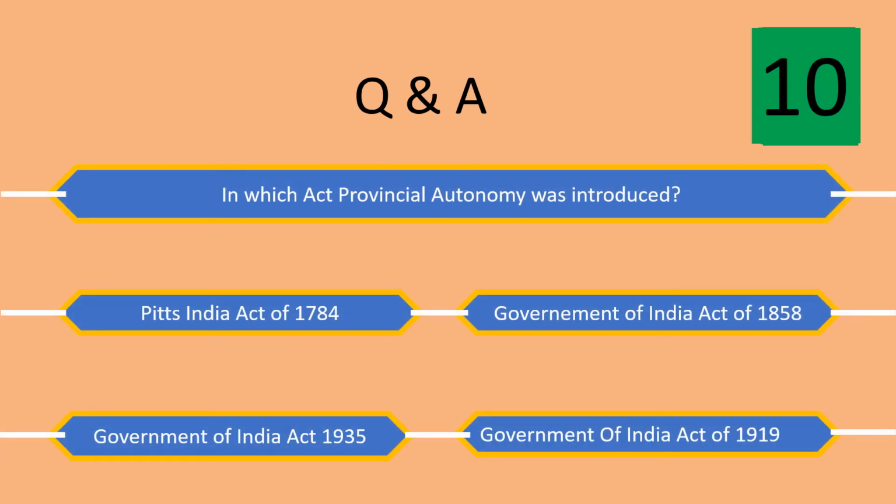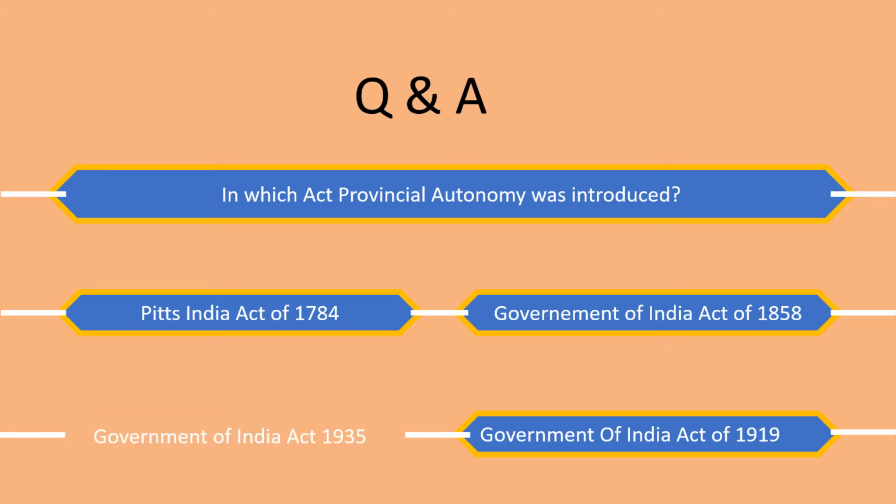In which act was provincial autonomy introduced? The options are Pitt's India Act of 1784, Government of India Act of 1858, Government of India Act of 1935 and the Government of India Act of 1919. The correct answer is Government of India Act of 1935. This act abolished diarchy in provinces and introduced provincial autonomy in its place. The provinces were allowed to act as autonomous units of administration in their defined spheres.